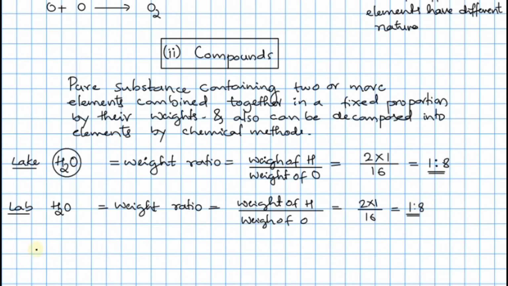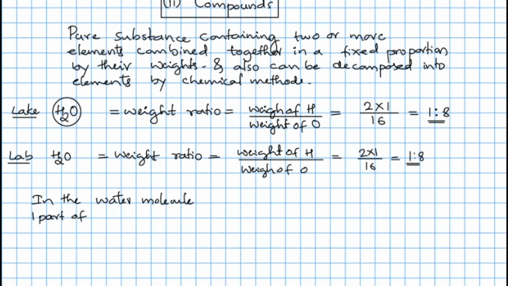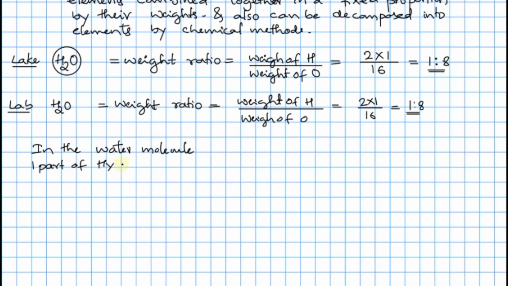So therefore we can say that in the water molecule, one part of hydrogen is combined with 8 parts of oxygen. Here is the 1:8. Still you can use more sophisticated terms like 8 parts by weight, you can also use that term, but let it be, this is sufficient to understand the concept.